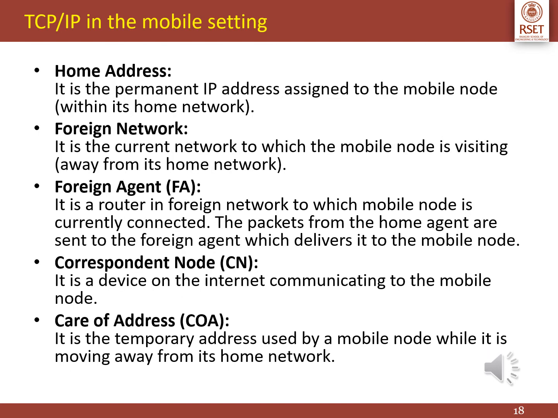Home address is the permanent IP address assigned to the mobile node. Foreign network is the current network to which the mobile node is visiting from its home network. Foreign agent is a router in the foreign network to which the mobile node is currently connected. The packets from the home agent are sent to the foreign agent, which delivers them to the mobile node. Corresponding node is a device on the internet communicating with the mobile node.